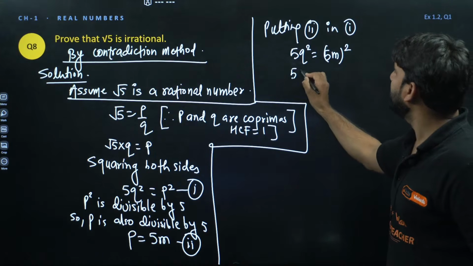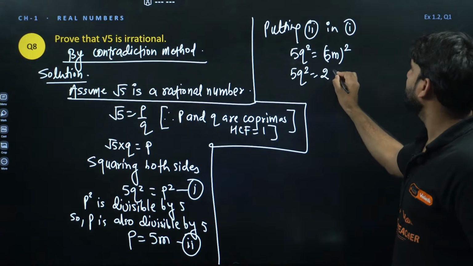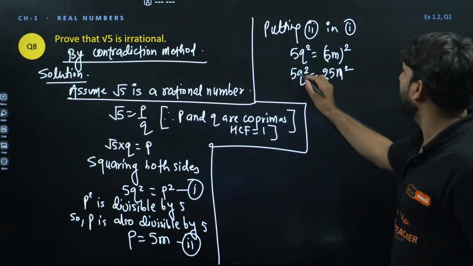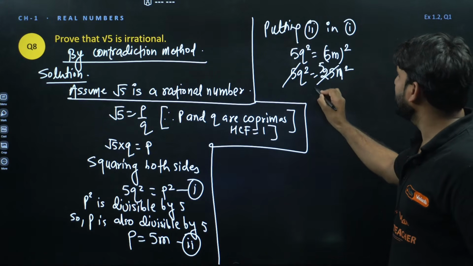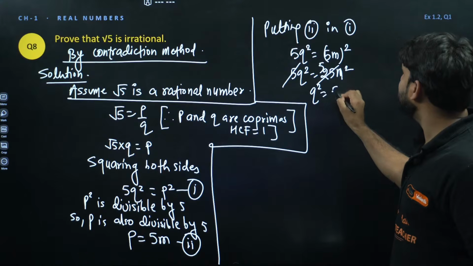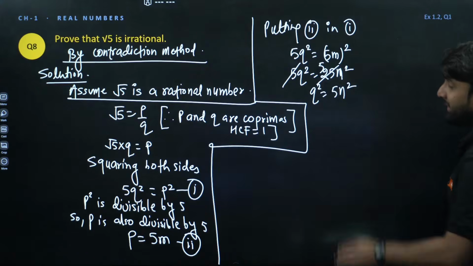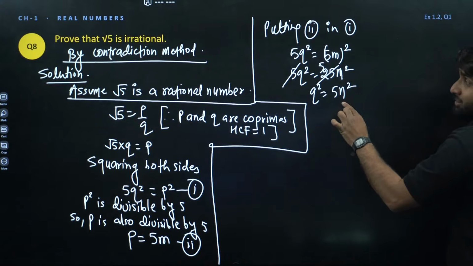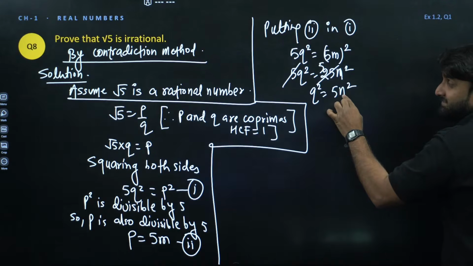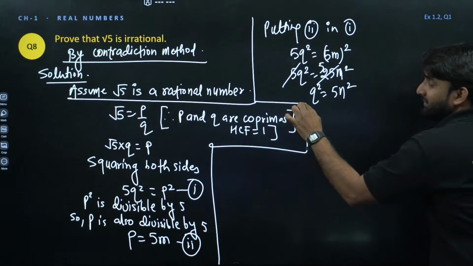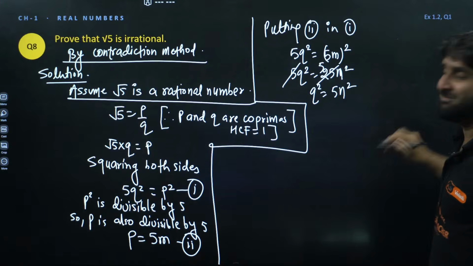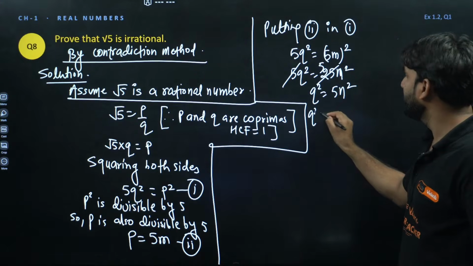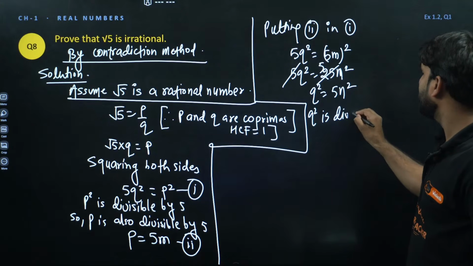So this is 5q square. 5 square is 25. Oh my god, 5 will cancel this. Now can you see, now 5 is in multiplication with n square and 5 is at right side. So if we take 5 this side, q square will be divided by 5. So we can write here q square is divisible